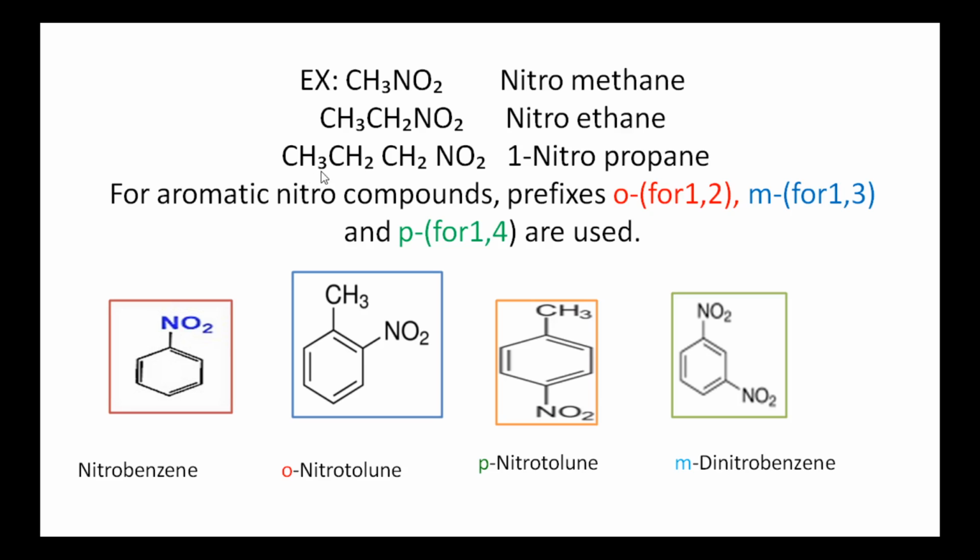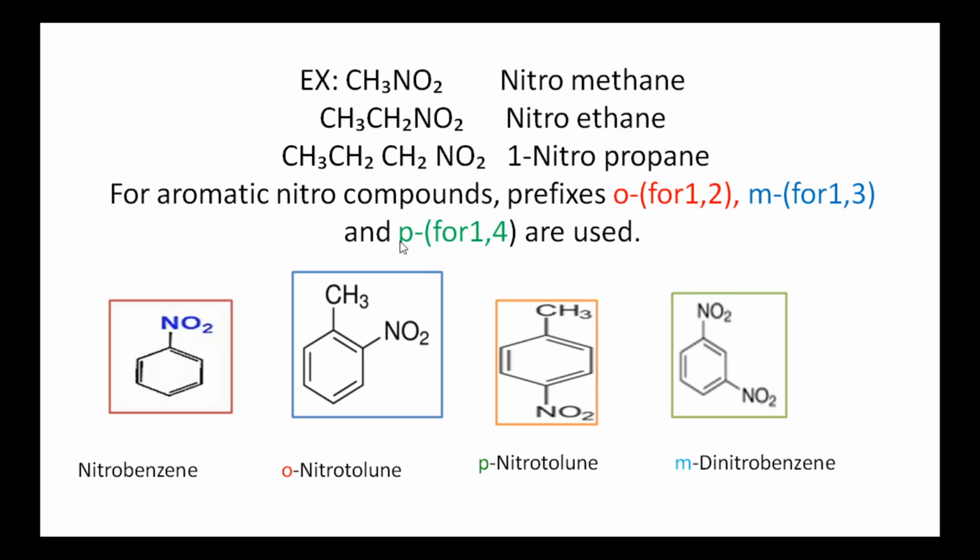Next example is CH3CH2CH2NO2. This is named 1-nitropropane since the nitro group is attached to the propane alkane. So, the nitro group is placed on the first carbon atom. So, it is named 1-nitropropane. For naming the aromatic compounds, the prefixes such as O for ortho, M for meta and P for para are used.